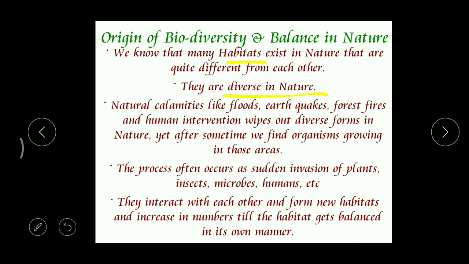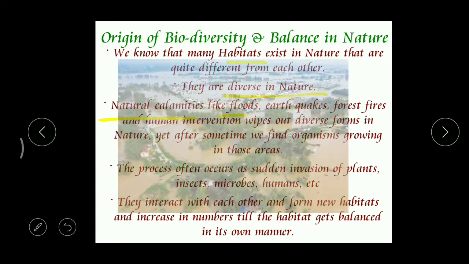these habitats are often destroyed by factors like natural calamities. Calamities means the activities that lead to destruction. Examples are floods.